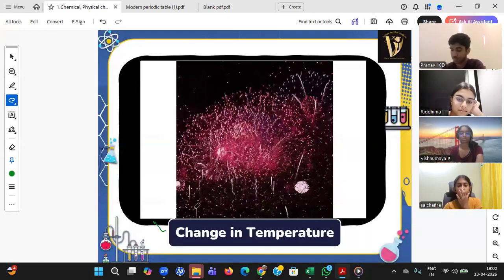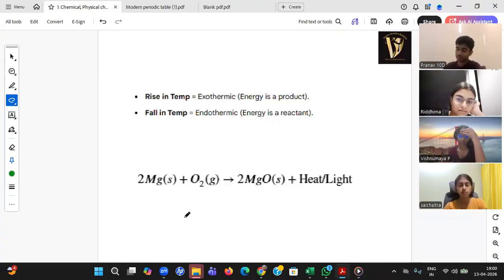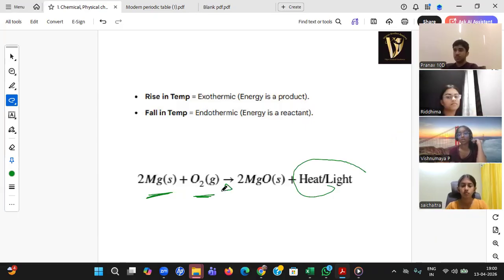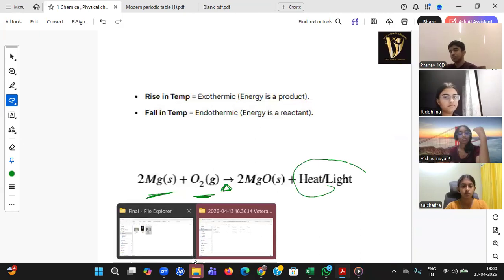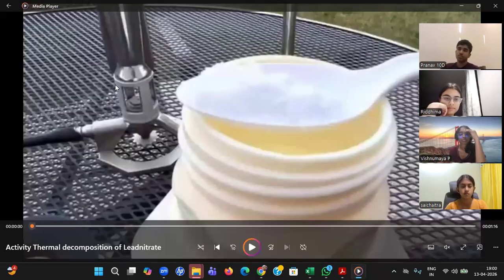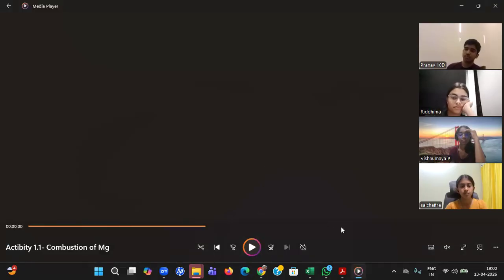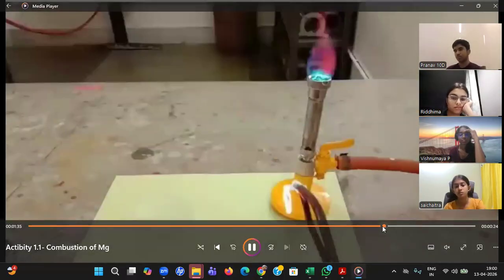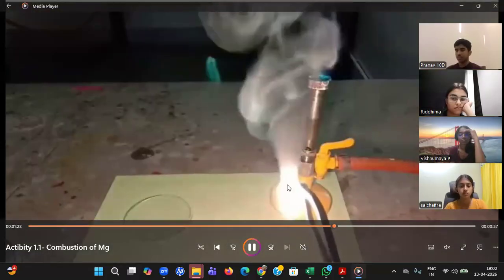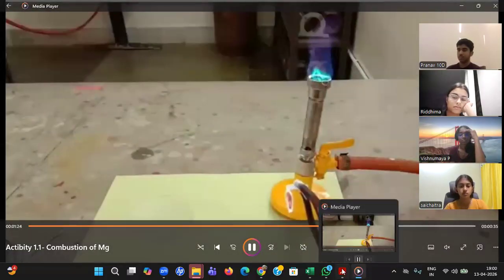Third thing, change in temperature. Students, I don't need to show it again. Just now we have heated magnesium with oxygen. You have given a little amount of heat with that spirit lamp, but what you got is a lot of heat. White color light also you got, and a lot of heat you got here. You see, a lot of heat you got for a few fractions of time.